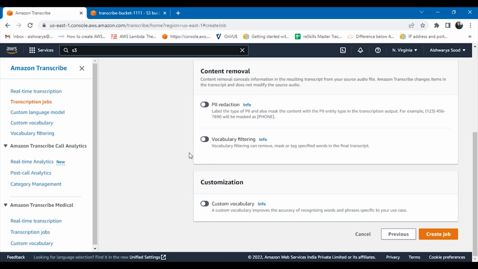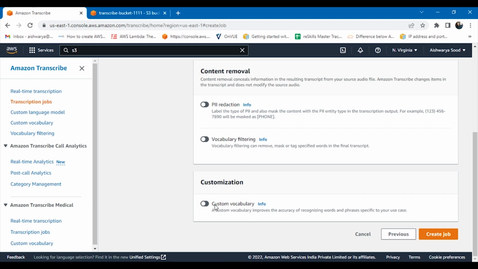You must have seen this in many places, whenever we watch a show where subtitles are coming, some words, if they are not appropriate, will be masked or skipped, they can be removed, or an asterisk can be placed in place of them. Anything like that can be done through vocabulary filtering.